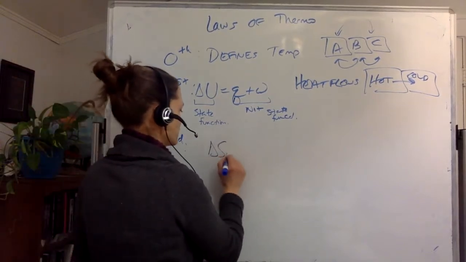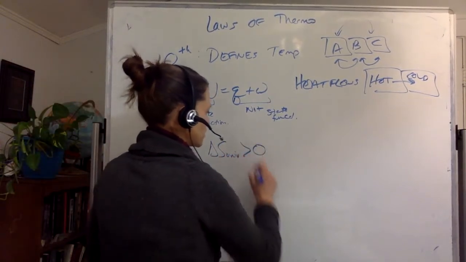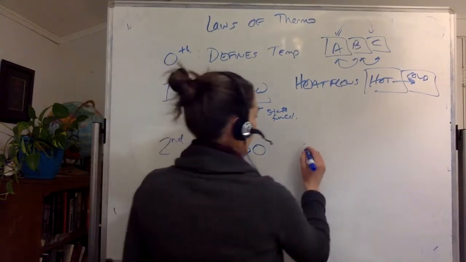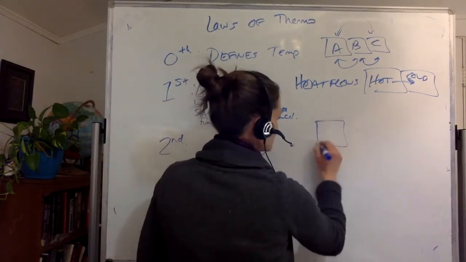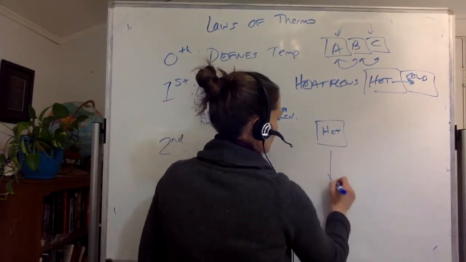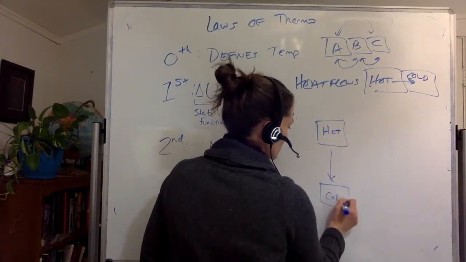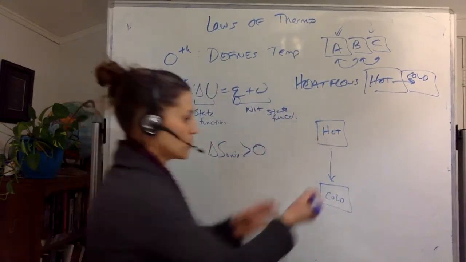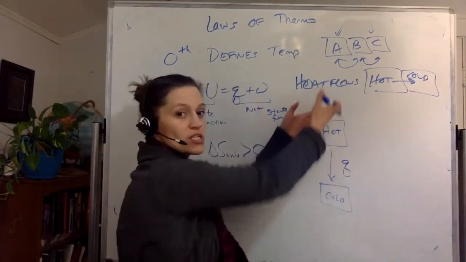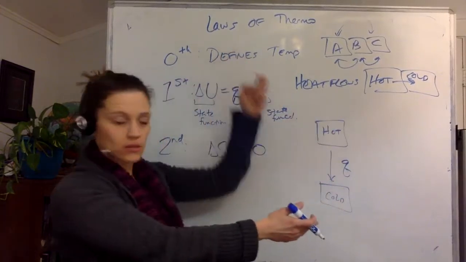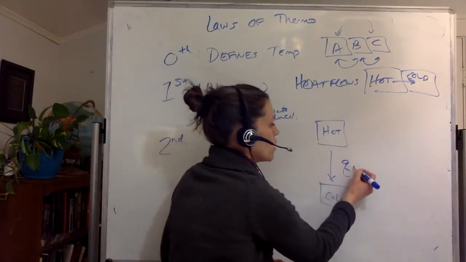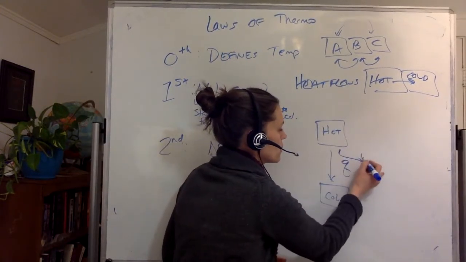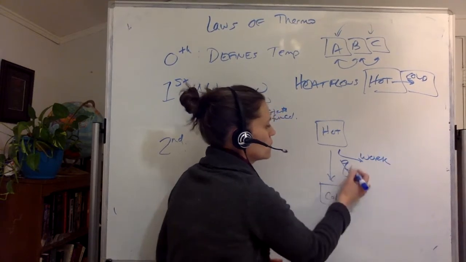Second law. So we've got delta S of the universe is always increasing. Or you have no process is possible in which the heat, Q, which spontaneously goes from hot to cold, zeroth law, can be 100% converted into work.